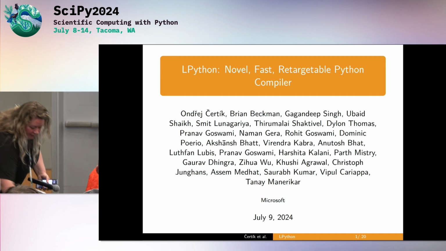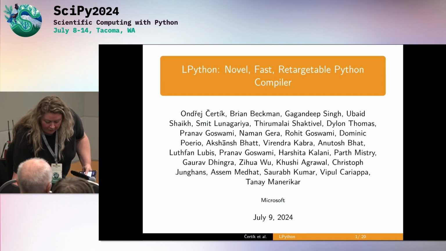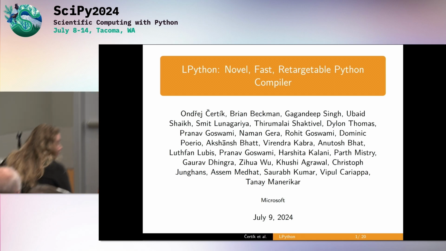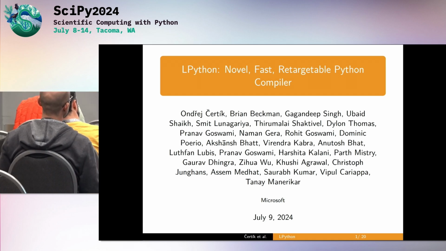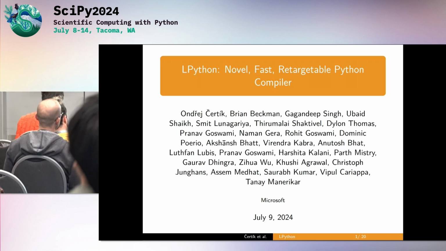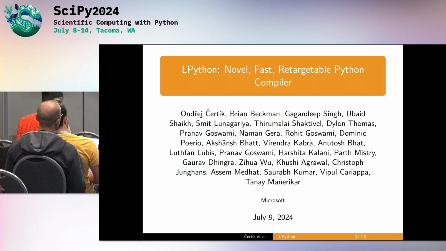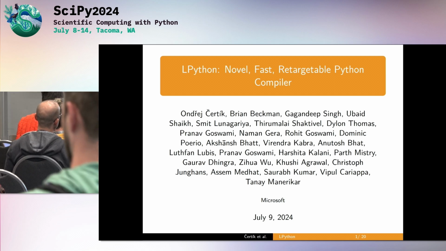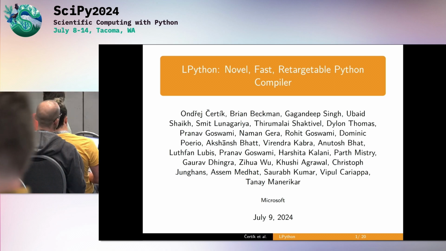Thanks for having me. This talk is about LPython, a novel, fast, retargetable Python compiler. Here is a list of authors. It's not all of them, but at least I tried to put everybody who contributed many big features. Brian Beckman used to be my boss at my previous company, GSI Technology, whose idea was that we should develop LPython. And then most of the other ones are students or former students, and all great compiler developers. And I recently joined Microsoft.